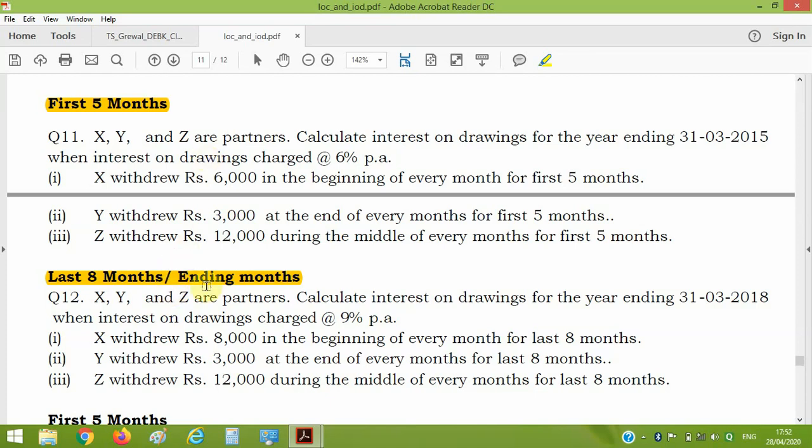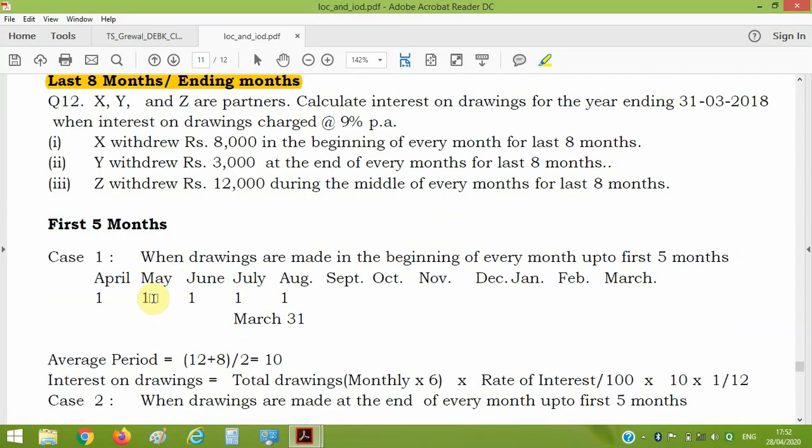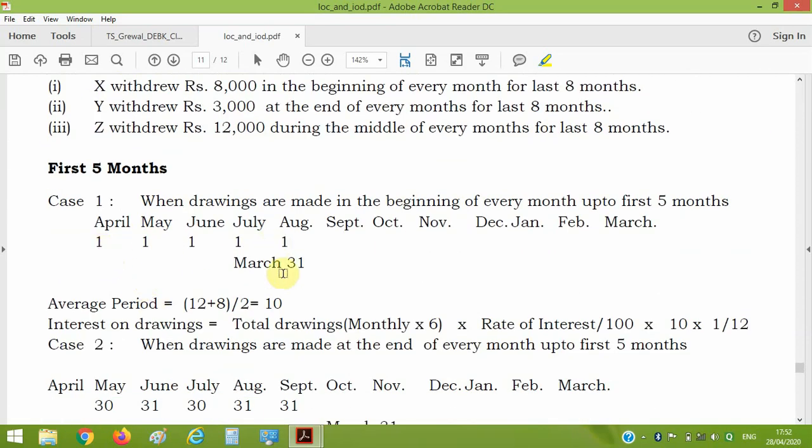I think you have noted the question. I am going to show the solution for it. X is drawing 6,000 at the beginning of every month for the first 5 months. Let's take the example. At the beginning, it will be first. We are computing accounts on 31st March. From the first drawing, it will be 12 months. From the last drawing, it will be 8 months.